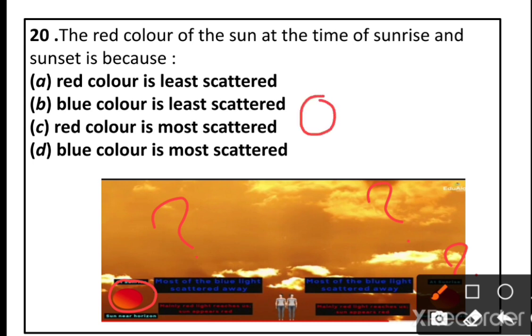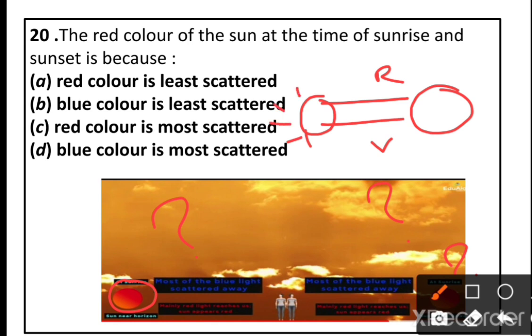See, the sunlight consists of the 7 colors, red to violet. This is earth, this is sun. When it is below the horizon, the sunlight enters the earth atmosphere, refraction takes place, and the atmosphere has many fine particles.